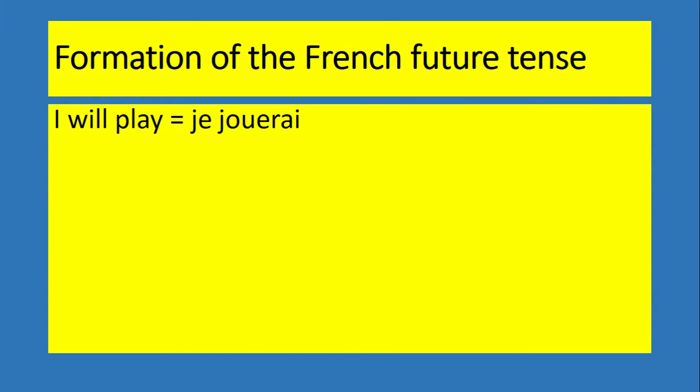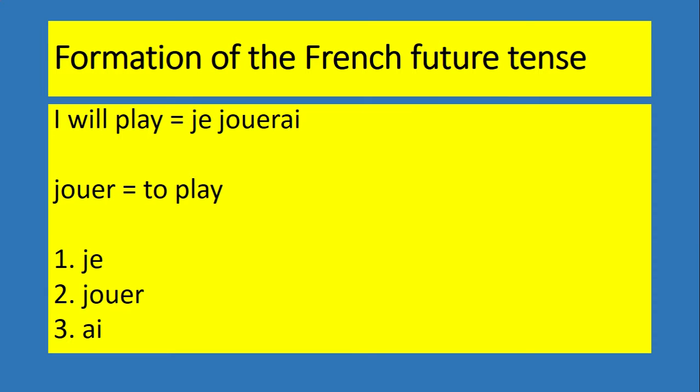So I will play, je jouerai. The infinitive is jouer, which means to play. So, number 1, the subject. The subject I. If you don't know the subject I is je, then you really need to go over some of the French basics. Then part 2 is the infinitive. Jouer is the infinitive. And part 3, add the appropriate ending, which is ai. Add that ai onto jouer, you've got je jouerai. French future tense: subject, the infinitive with the ending attached. The subject here is je, the infinitive is jouer, the ending is ai. Attach the ai to the jouer, jouerai, je jouerai.